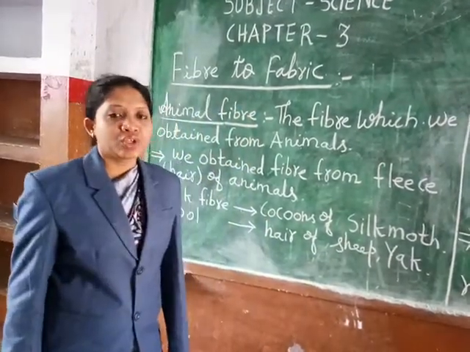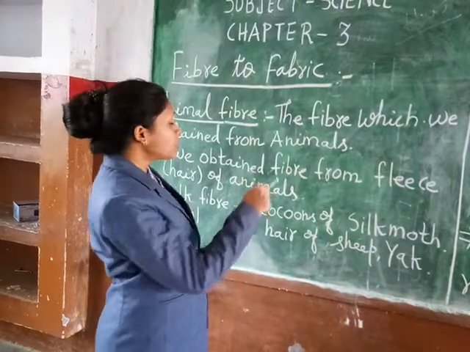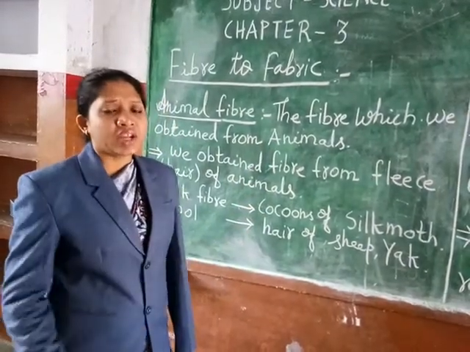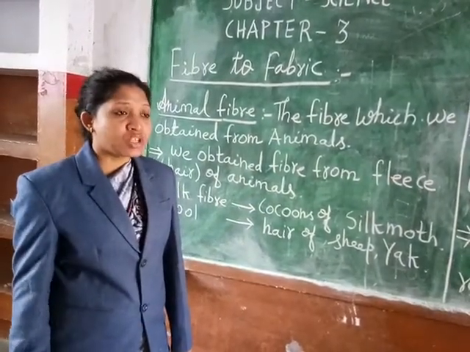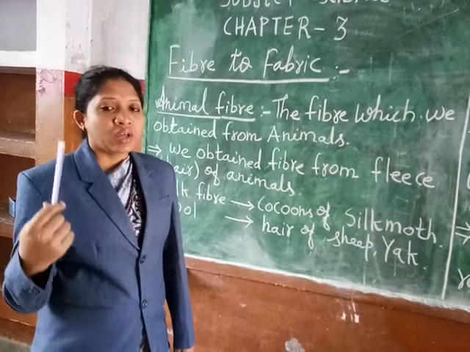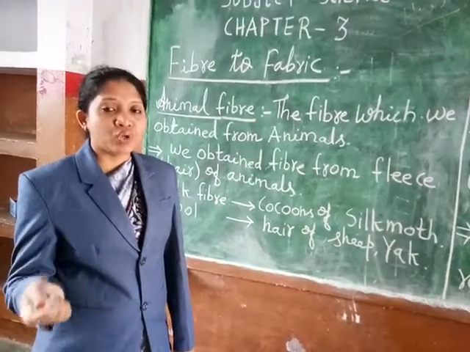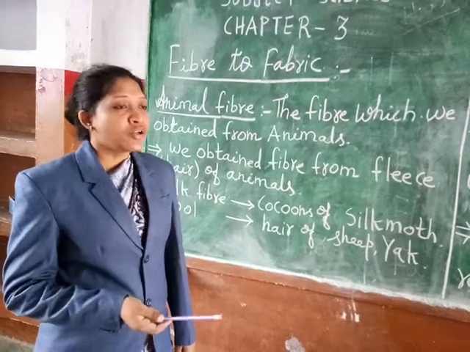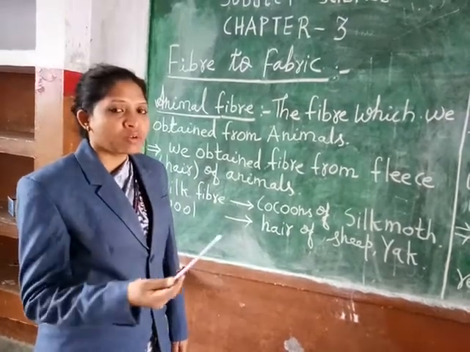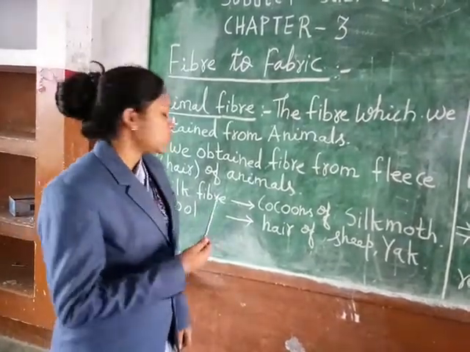Understood students? So why do we rear the animals? Because we want to take the hair from their body, which is used for the preparation of fibers like wool. Clear?